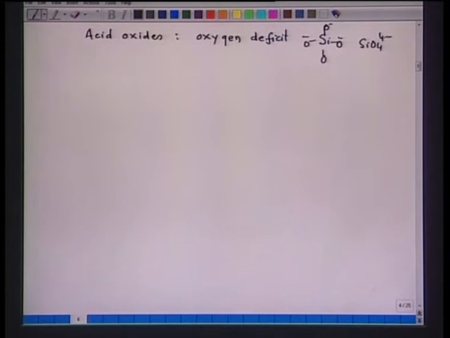So, remember, acidic oxides are oxygen deficits, that means they require additional ions to form complex ions. You will understand better when I say basic oxides are oxygen donors.